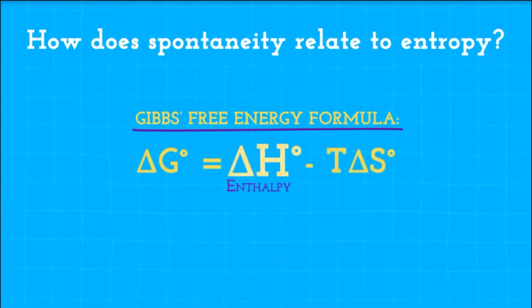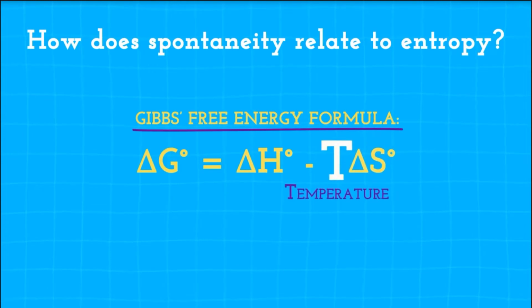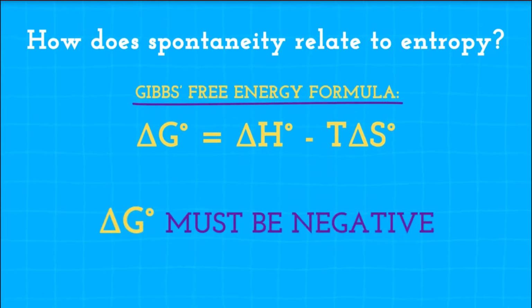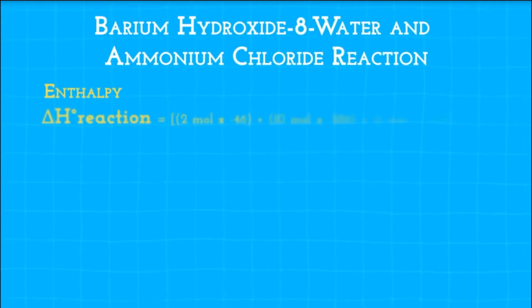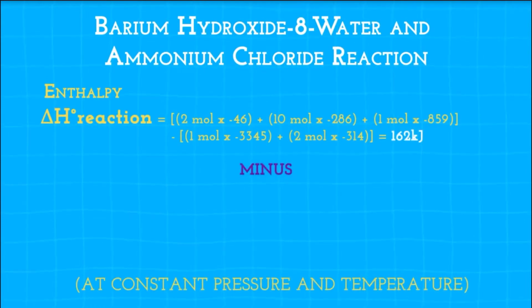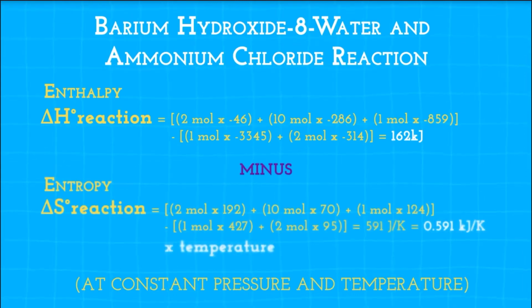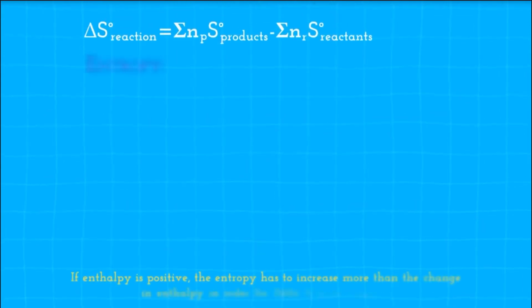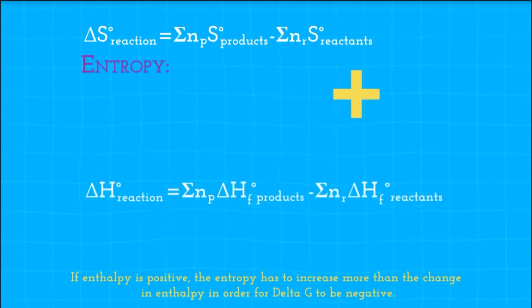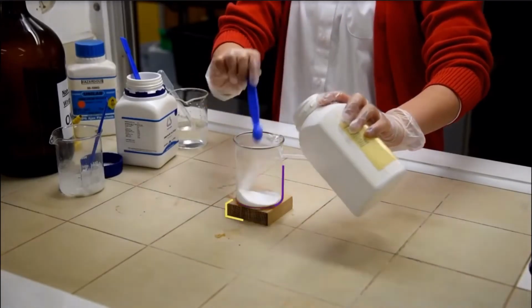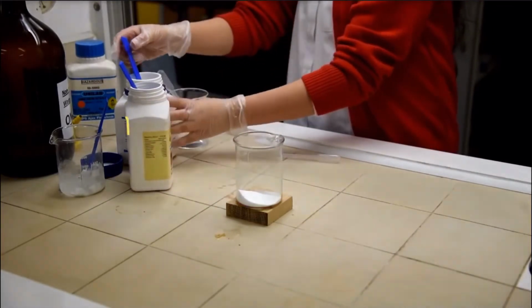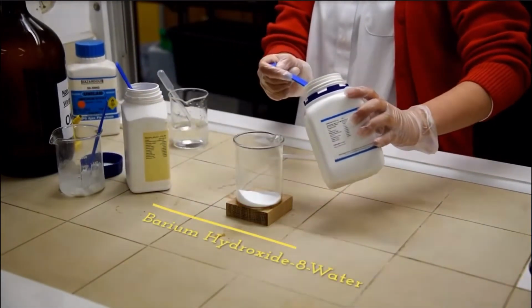Gibbs free energy relates enthalpy, entropy, and temperature. For spontaneous reactions, delta G must be negative. The change in standard Gibbs free energy for a reaction is equal to the change in standard enthalpy minus the product of the temperature and change in standard entropy. In spontaneous reactions, entropy has to be positive, however enthalpy can be negative or positive. This demonstration shows just that. You can calculate the spontaneity and the increase in entropy.